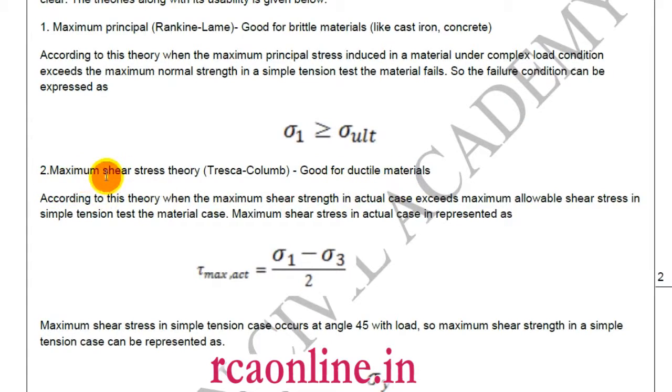As the name suggests, it is maximum shear stress. When we are doing our complex loading, we get three values: sigma 1, sigma 2 and sigma 3. The magnitude of sigma 1 is greater than sigma 2 and sigma 2 is greater than sigma 3. We will remove the intermediate value, as we have done in geotech also, and we will only consider sigma 1 and sigma 3 and draw our Mohr circle.